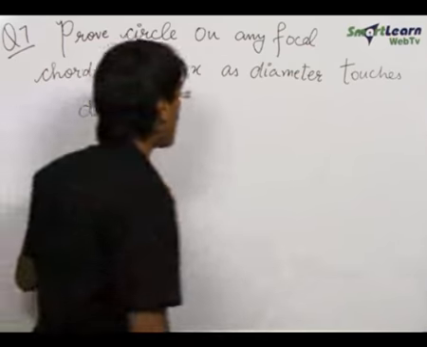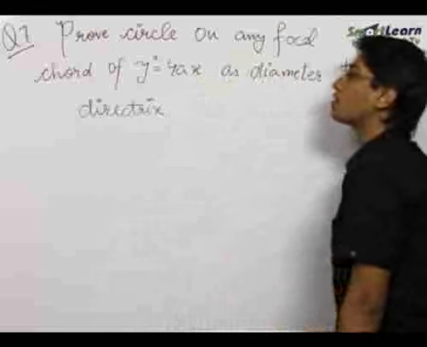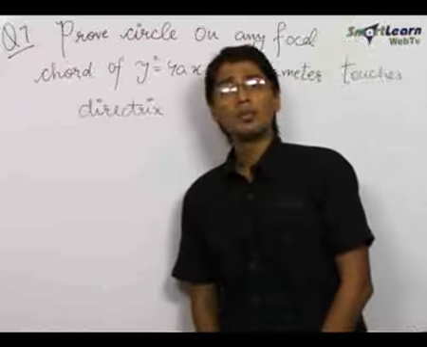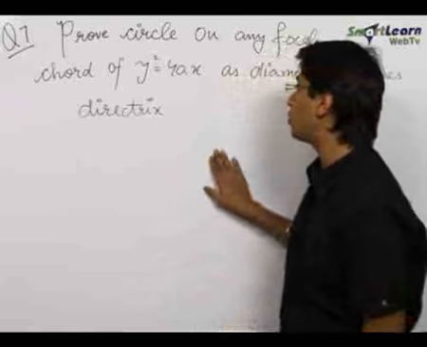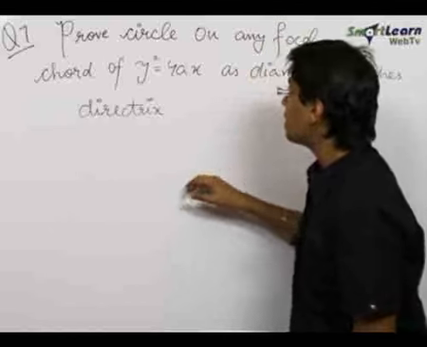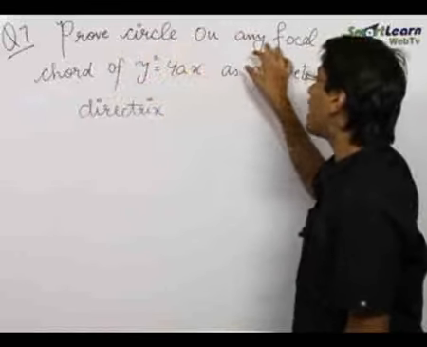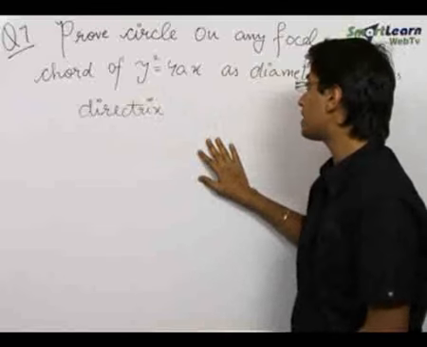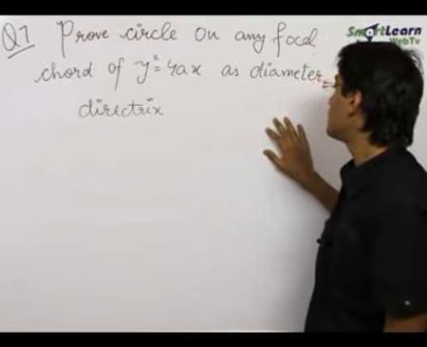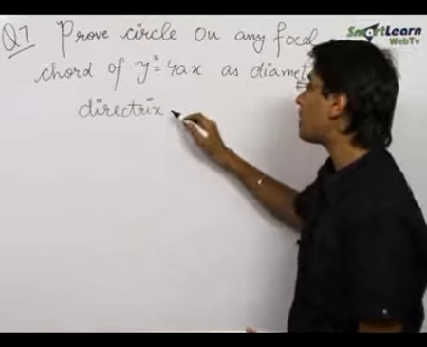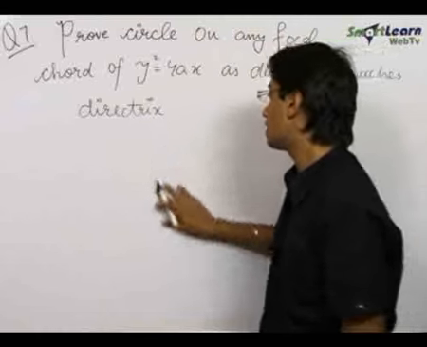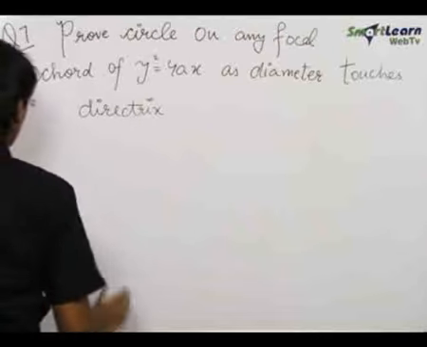So the next question which we have is a very nice combination of a circle and a parabola, because it involves a very important property of parabola, which is we need to prove that the circle on any focal chord of y square is equal to 4ax as the diameter touches the directrix of the parabola. Now first of all, make the figure.